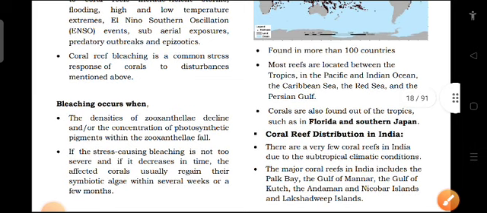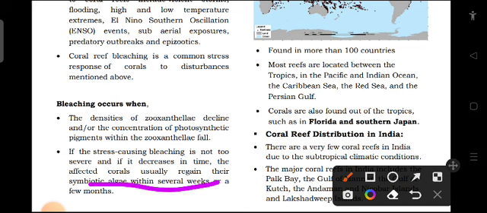If the stress causing bleaching is not too severe and if it decreases in time, the affected coral usually regain their symbiotic algae within several weeks or few months. If it is not so severe, they will come back to their original state sooner.